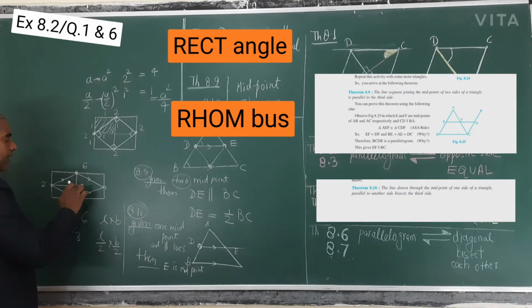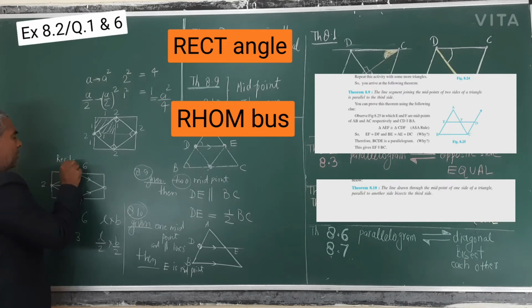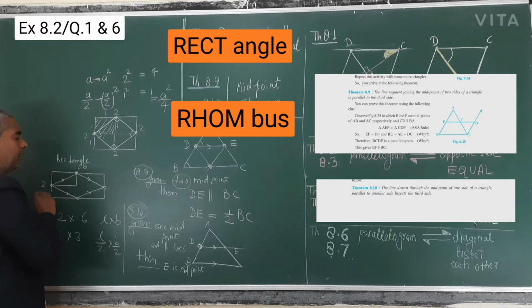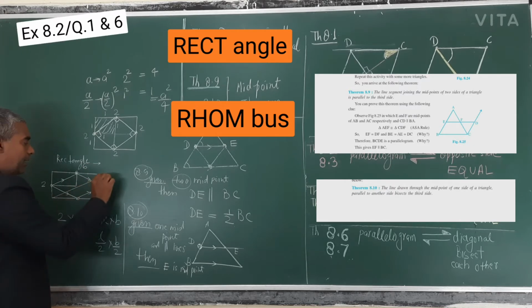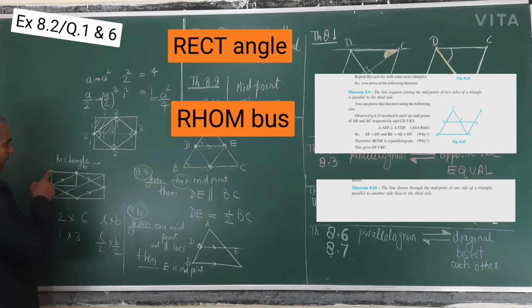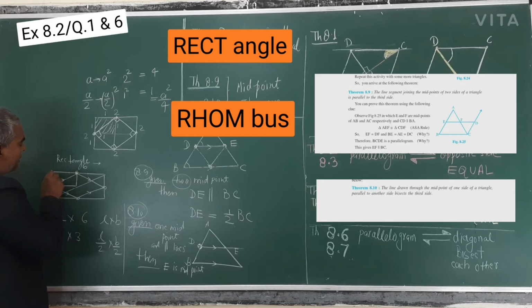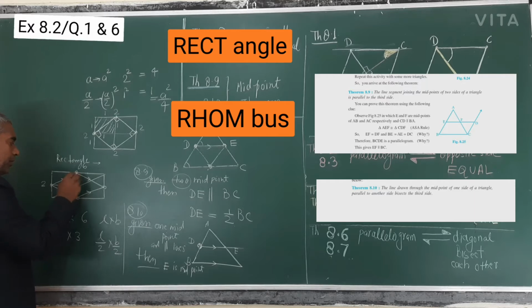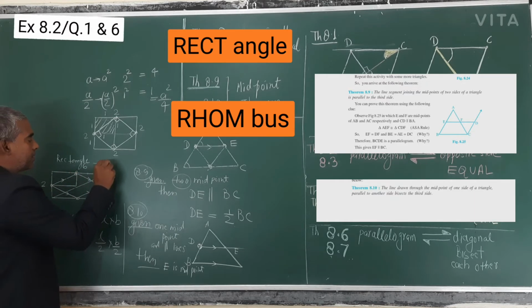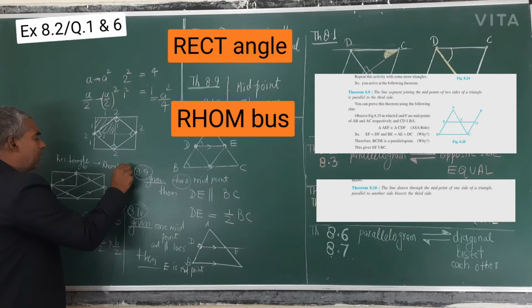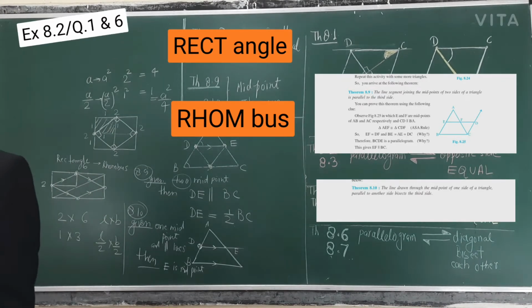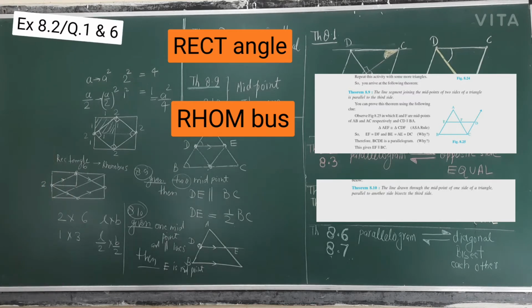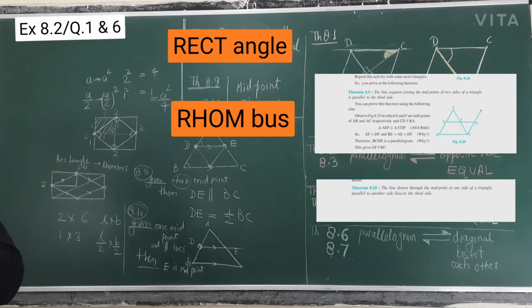In a rectangle, because its diagonals are equal, half of the diagonals are equal. So when you join all the midpoints of a rectangle you will get a rhombus. So in 8.2, question number 3, rectangle and you get rhombus. In question number 2, rhombus, then you get rectangle.